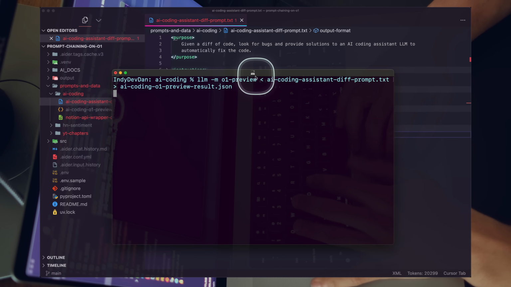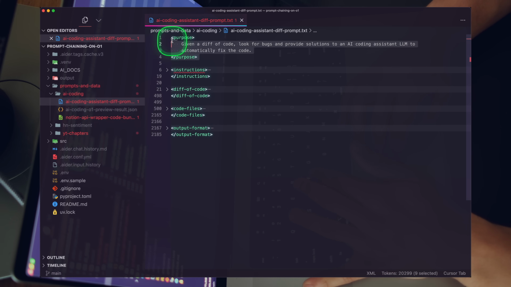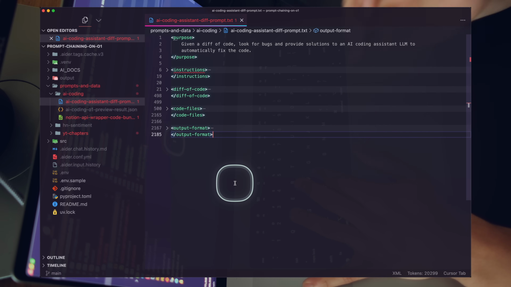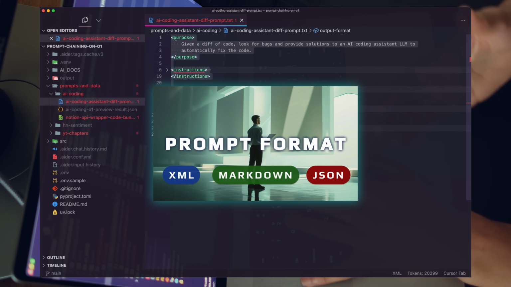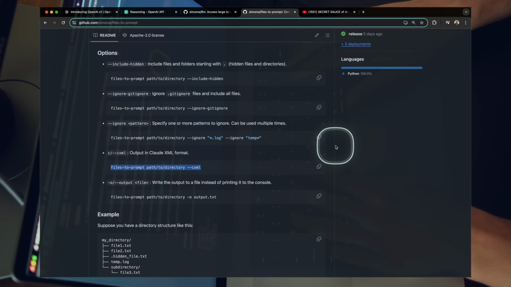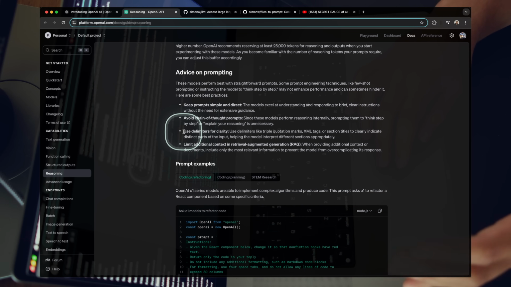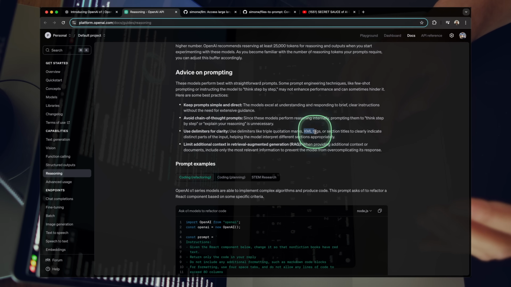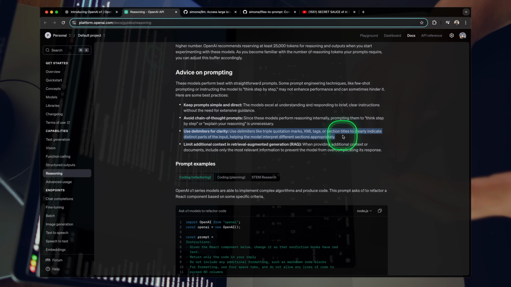So while we're waiting for this to complete, just want to mention the prompt format we're using here. We're using the classic XML prompt format. This is really powerful. We did a video, I'll link in the description, where we created some benchmarks to see what is the best prompt format. This is one of the things that the OpenAI team explicitly mentions in their reasoning page to be valuable when using the new reasoning models, right? So it says use delimiters for clarity, triple quotes, XML tags, section titles. So this is one of our learnings from our prompt engineering journey on the channel that can definitely stick around. I don't see this going anywhere over the long haul.